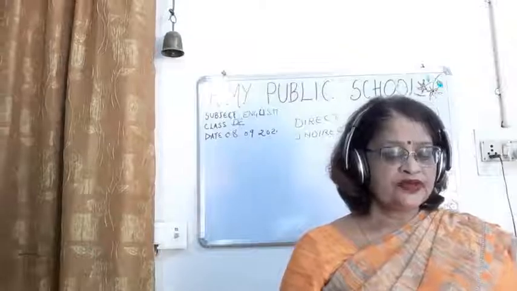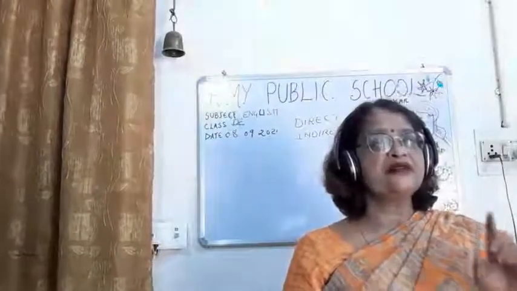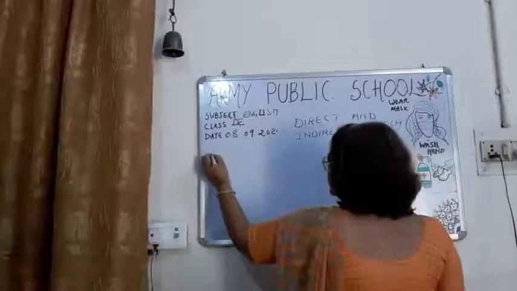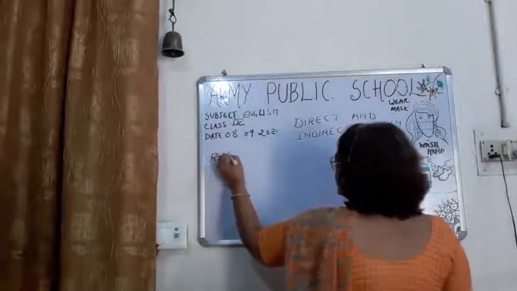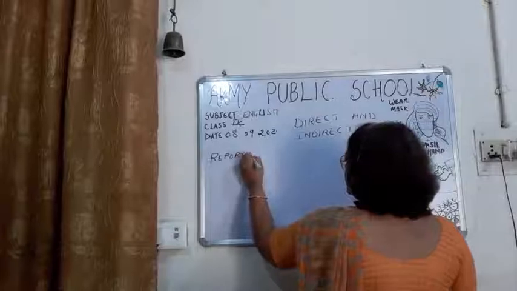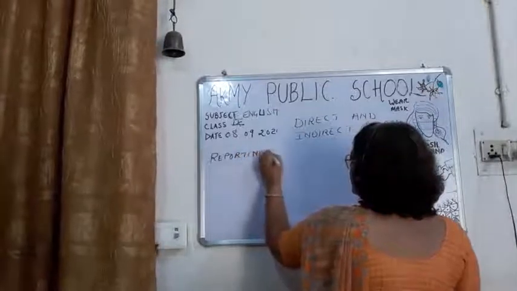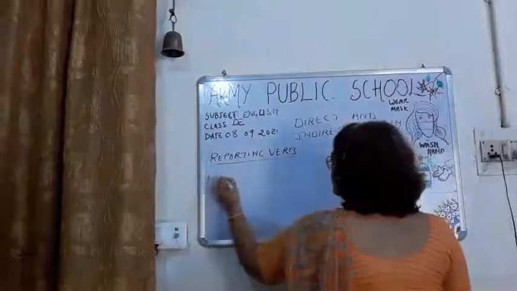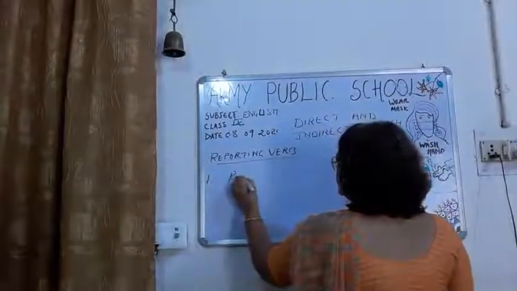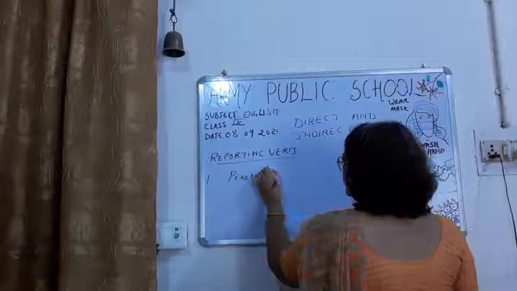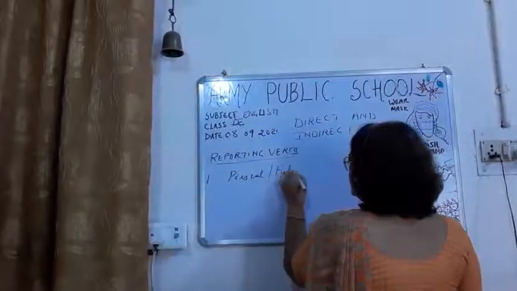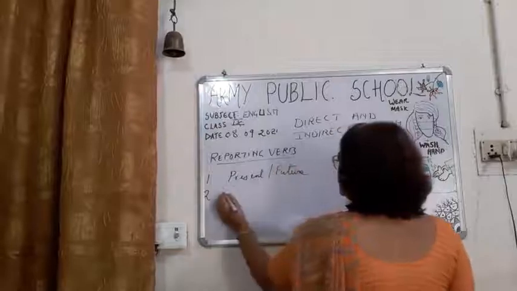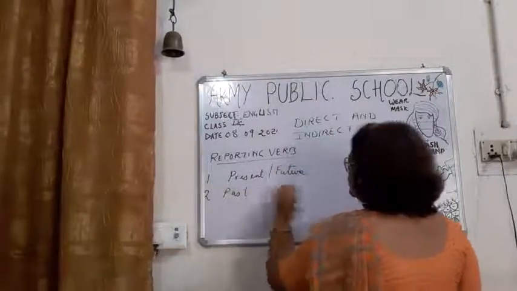Now children, we have to see the reporting part. You have to see the reporting verb in the reporting part, and whether it is in the present, future, or past tense.